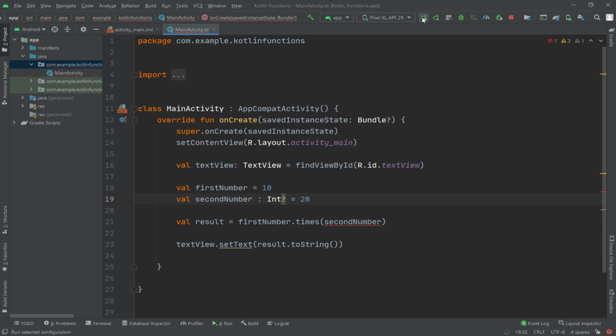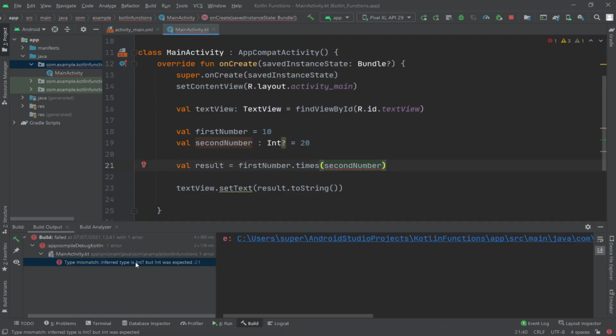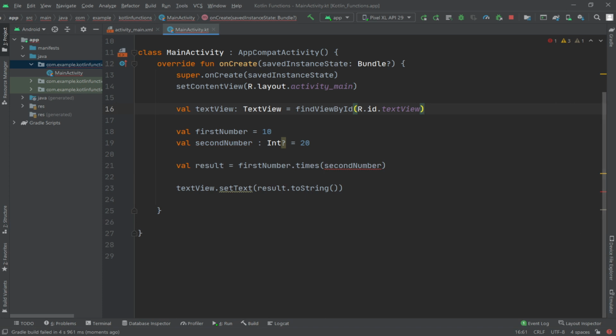Let's compile. As you can see here, we have a type mismatch error, which means our program is not compiled here. So let's fix this with another solution.